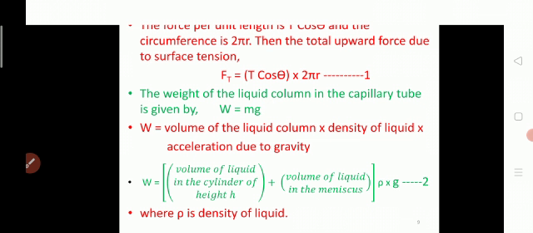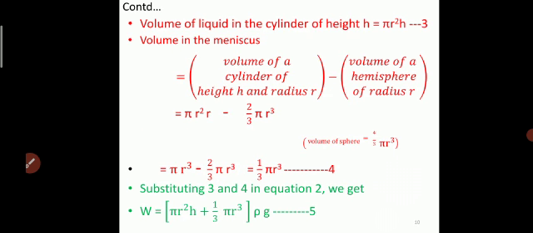Now, how do we find the volume of the liquid in the cylinder of height h? The volume of the cylinder is given by pi r square h. So the volume of the liquid in the cylinder of height h is equal to pi r square h. Then the volume in the meniscus is equal to the volume of a cylinder of height r and radius r minus the volume of the hemisphere of radius r.